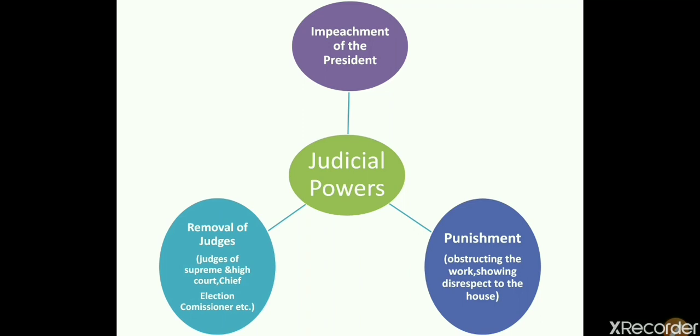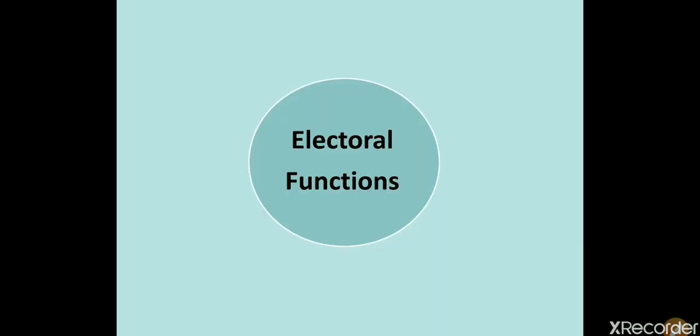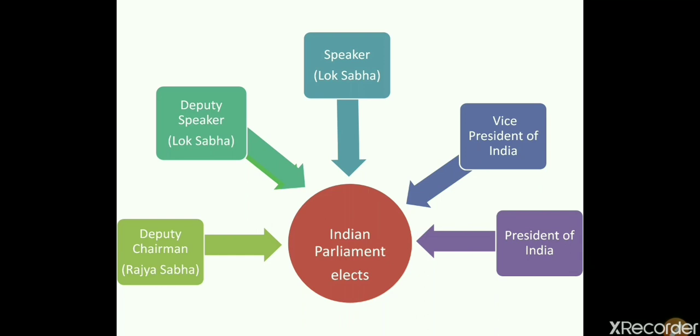Now, electoral functions. As the name suggests, electoral is derived from the word election, so these are election related functions which are performed by the Union Parliament. In electoral functions, first we will see the election of the President of India. As we know, the President of India is elected by the Electoral College. Now, what is the Electoral College?